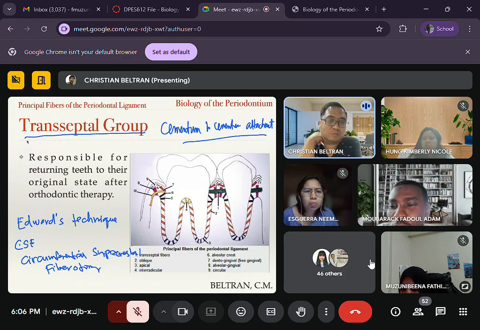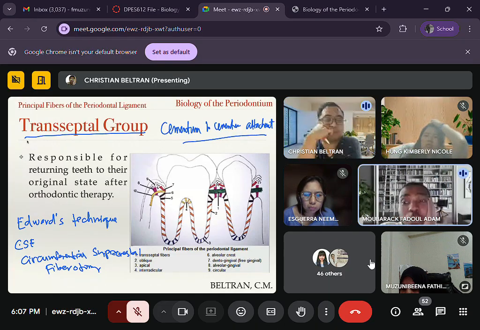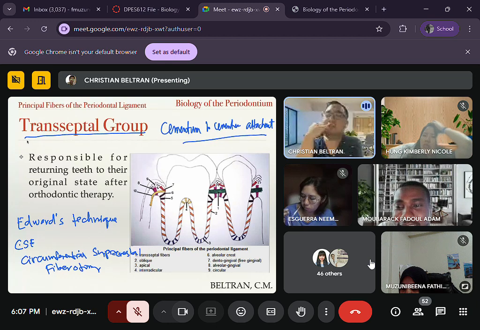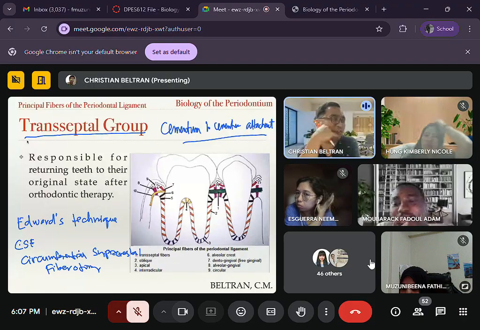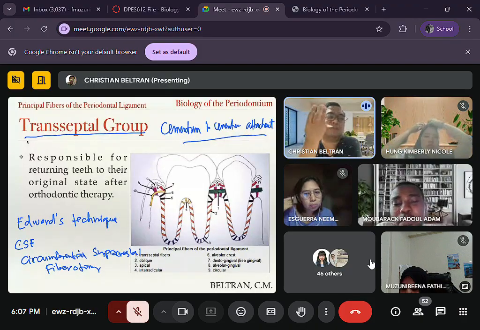Do you think that could work after ortho treatment instead of retainers? No, you still need to wear the retainers, especially if you change the position of the canines.